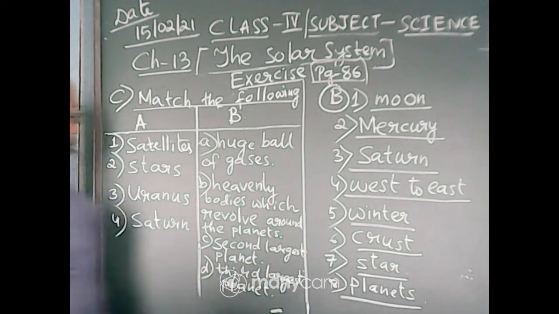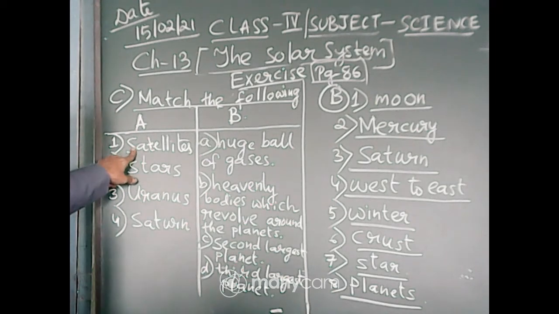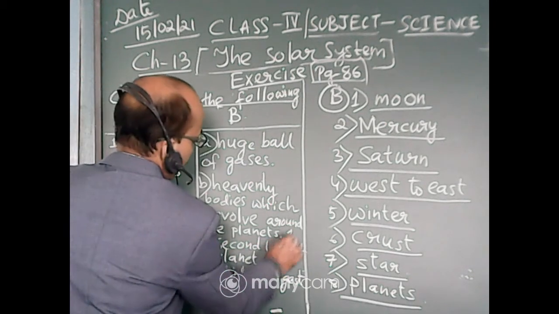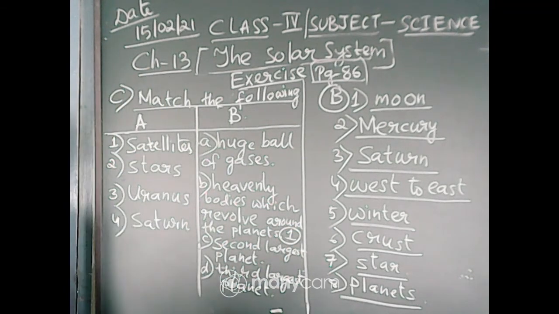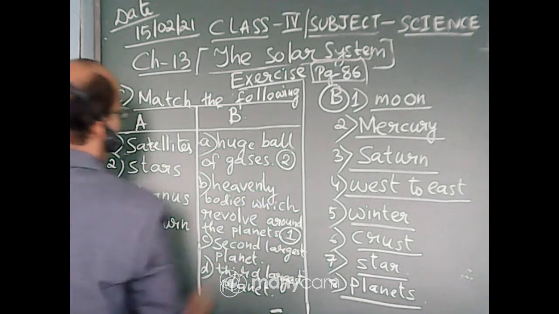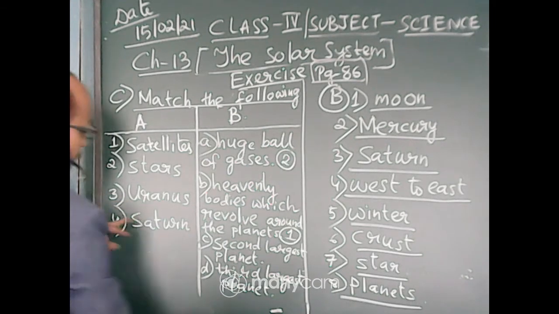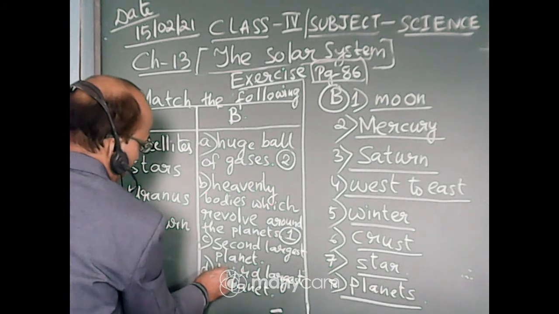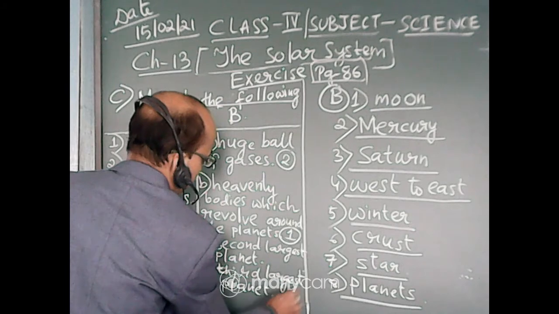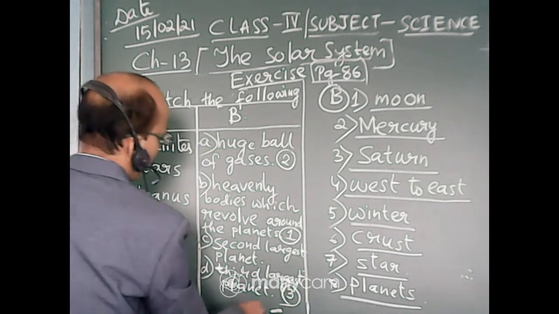Okay, now the answer, all of you must do this in your book. Satellites, it will be number B, heavenly bodies which revolve around the planets. Okay, it is 1. Stars, huge ball of gases, number 2, answer will be A. Number 3, Uranus, it will be third largest planet, 3 will be D. And number 4, Saturn, it will be second largest planet, 4 will be C.